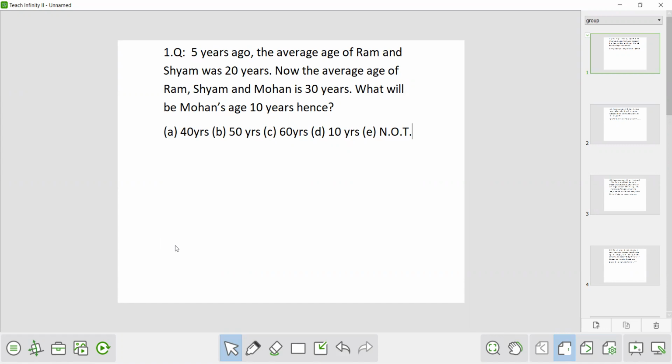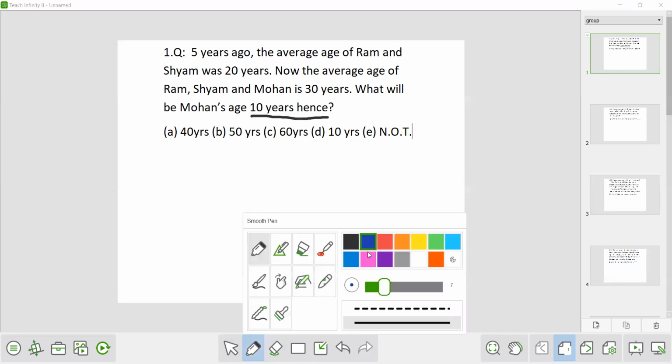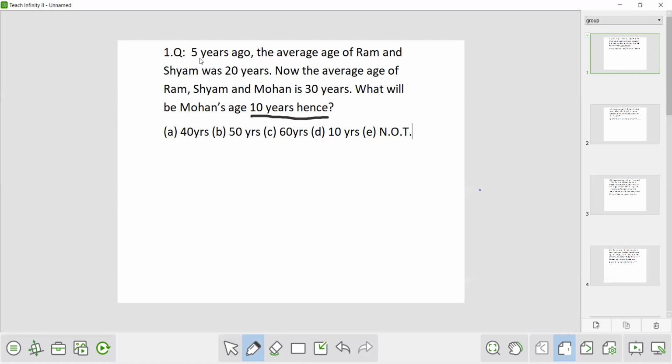So the first question. 5 years ago, the average age of Ram and Syam was 20 years. Now the average age of Ram, Syam and Mohan is 30 years. What will be Mohan's age 10 years hence? Means the question is asking the age of Mohan after 10 years. So what is given in the question?